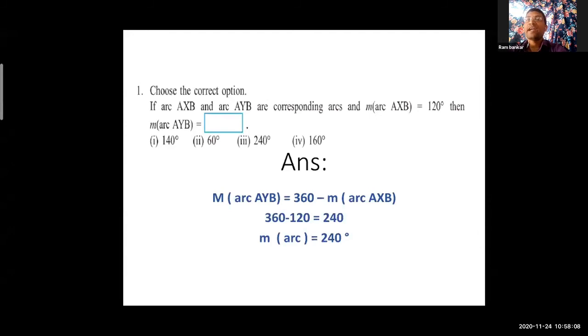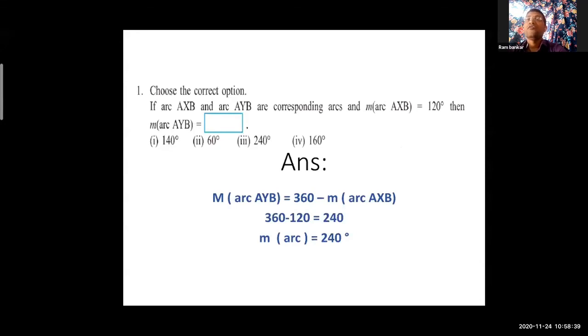Look at the arc names AXB and AYB. What you notice in these arcs, A and B, both ends are same, no? So these are corresponding arcs. Got it? So AXB and AYB are corresponding arcs, and measurement of arc AXB is equal to 120 degree.